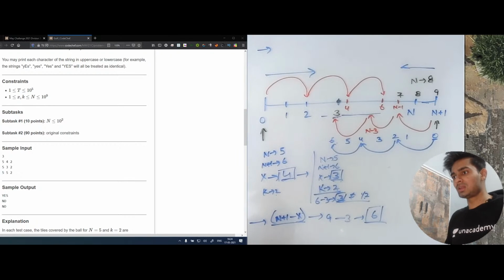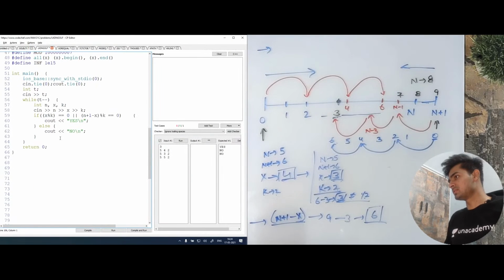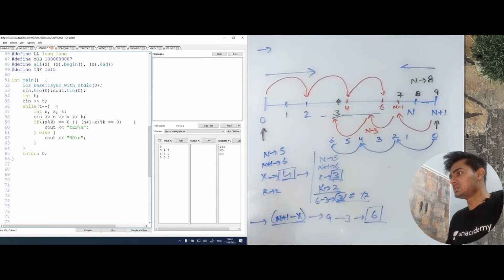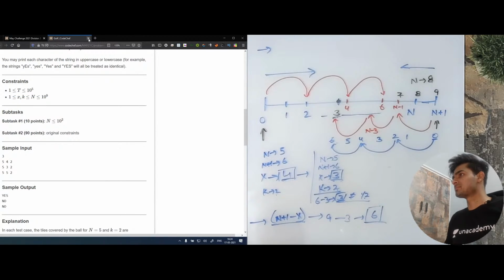So let me just quickly show you the code. If you look at the code, that is exactly what we are doing. This is the starting distance, which is x only, and the ending distance is n plus 1 minus x. After scanning the input, I'm checking if the starting distance or the ending distance is divisible by k. If they are divisible, then we print yes, otherwise we print no. I hope this is also clear to everyone. If yes, we can move ahead to the next problem.